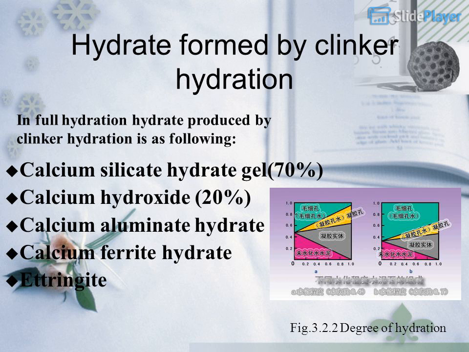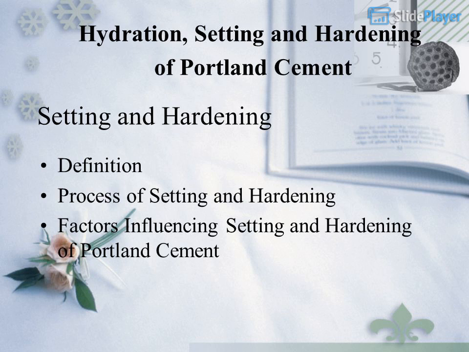Hydrate formed by clinker hydration. In full hydration, hydrate produced by clinker hydration is as following: calcium silicate hydrate gel 70%, calcium hydroxide 20%, calcium aluminate hydrate, calcium ferrite hydrate, ettringite. Fig. 3.2.2 Degree of hydration. Hydration, setting, and hardening of Portland cement.